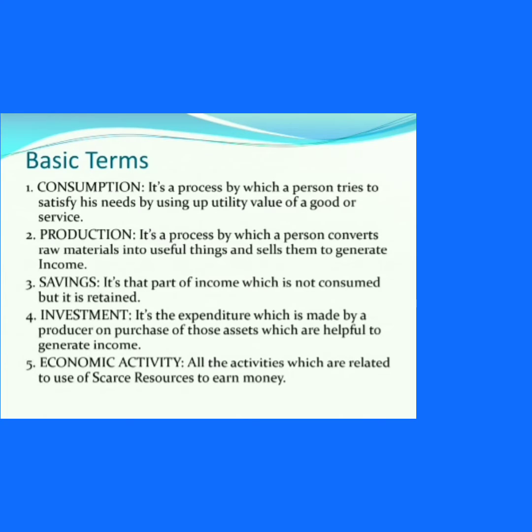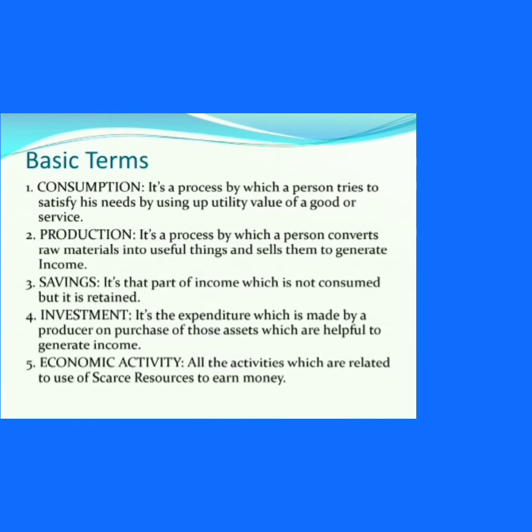It is that part of income which is not consumed, meaning which is retained by the person with himself, or it may be in the form of deposits with banks. It may be in the form of investment in any sector. So these are savings. Next is fourth, investment.